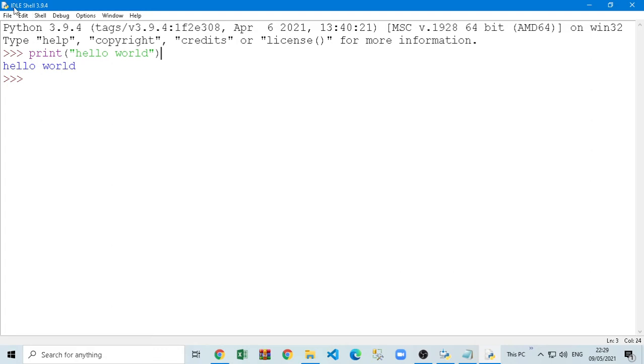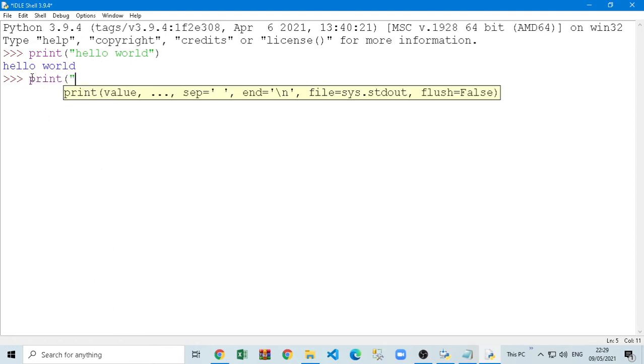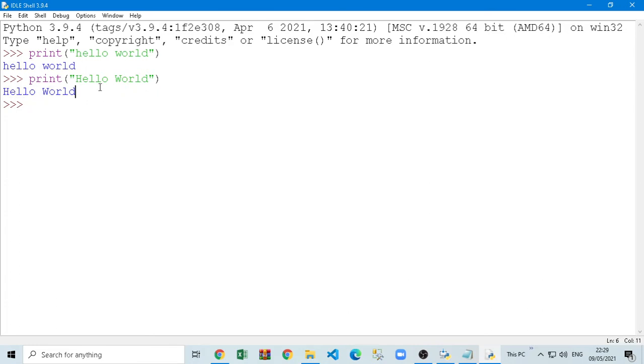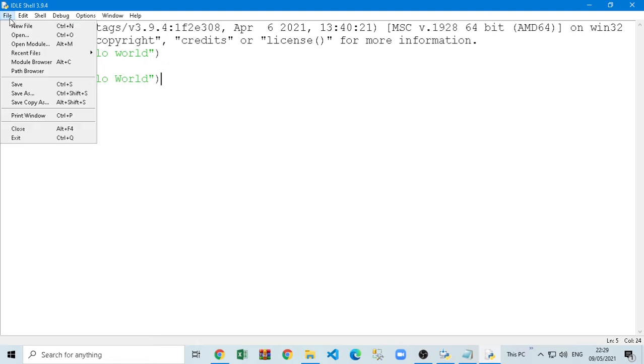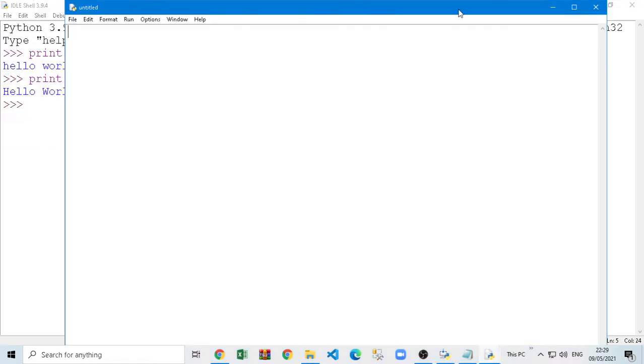Now the problem with this IDLE window is I could write only one statement in one line, but if I want to write multiple statements here, we don't actually use this IDLE window, because if I write one statement, it will print just a message and that's it. Actually we can write some lines together, but we don't prefer using the shell window, because here it will just print once or execute one line of code. So I'm going to click on this file, new file.